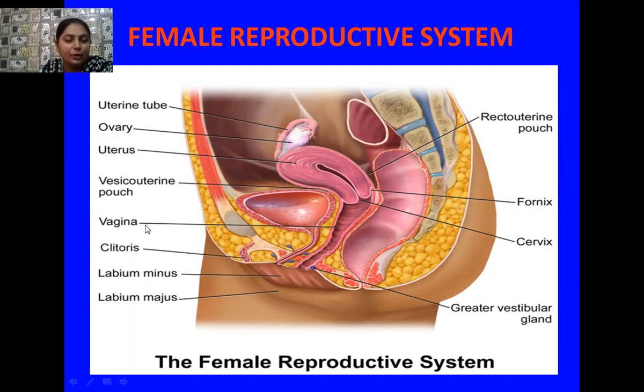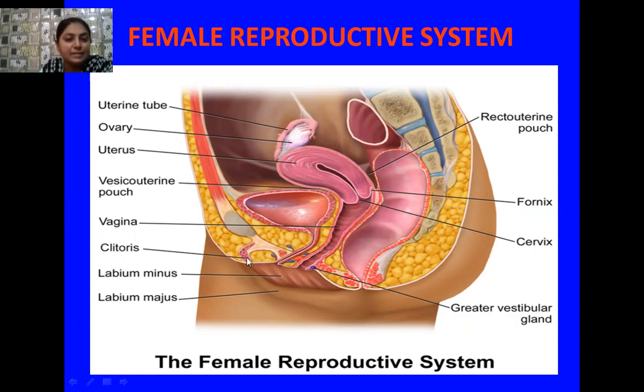Then another very important organ is the vagina. You know that the uterus opens through the cervix into the vagina, and the canal of the cervix is known as the cervical canal. Along with the vaginal canal, it forms the birth canal through which the successful delivery of the fetus takes place.